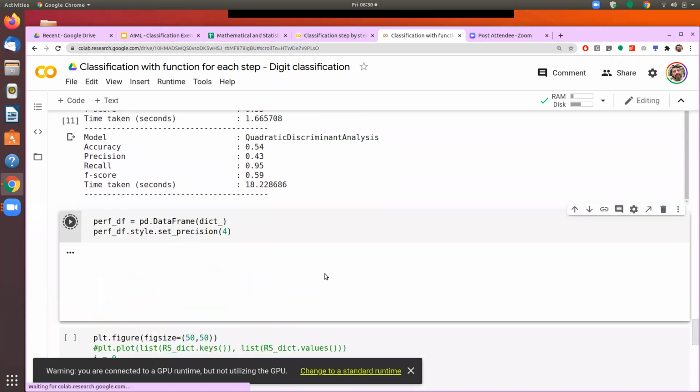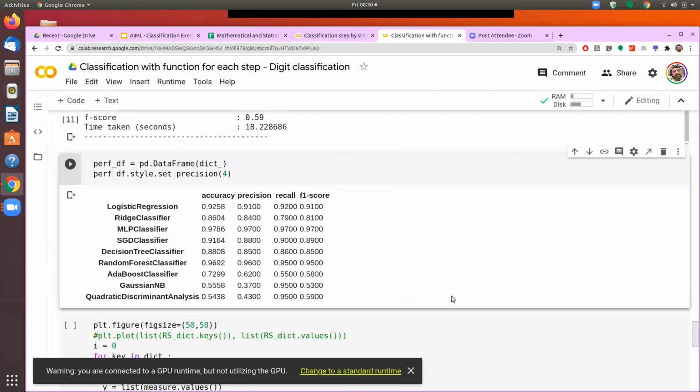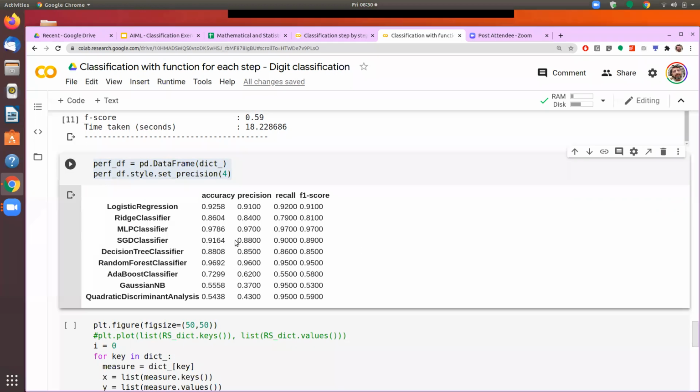Okay. Now I will see the entire data in one table. So these small 2 lines of code show me the data in tabular fashion. After having run this, what you may like to present to your management is this kind of table. So I can actually compare on accuracy. I can just run through this and say that, okay, this is 96.92, this is a good one. 97.86, it is a good one. And actually across all the 4 parameters that you want to use, these are very good.